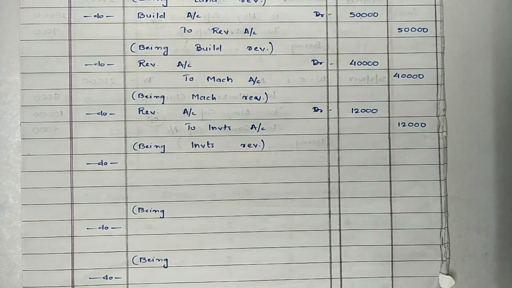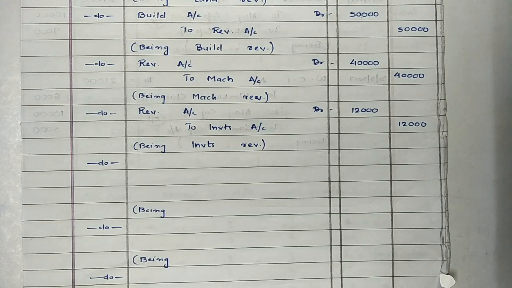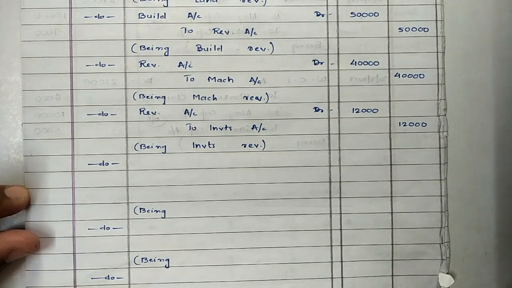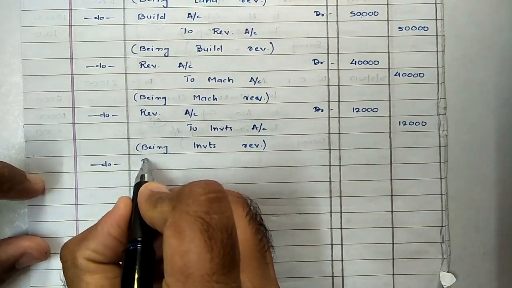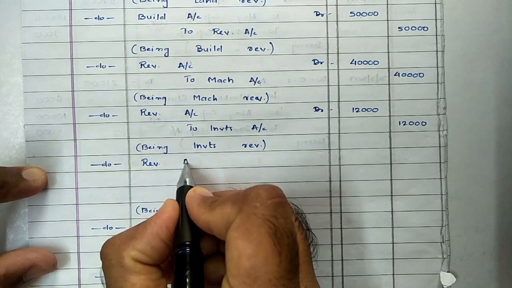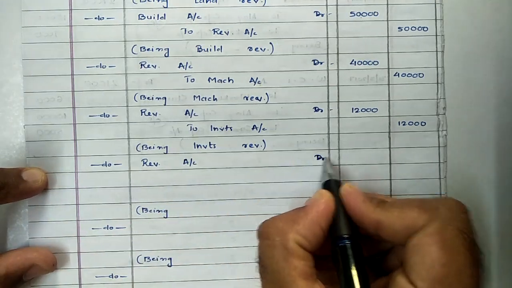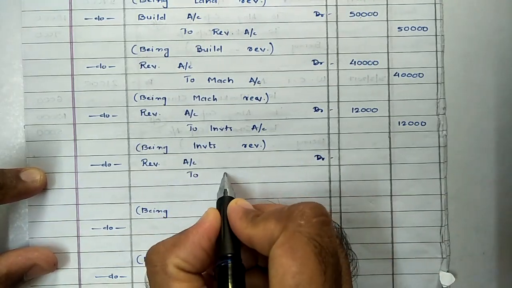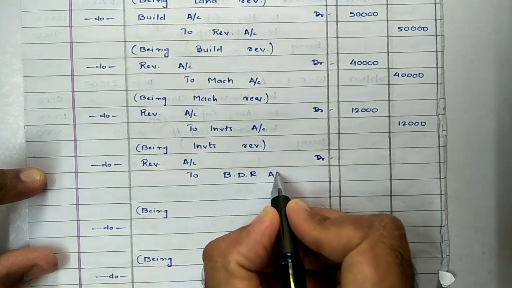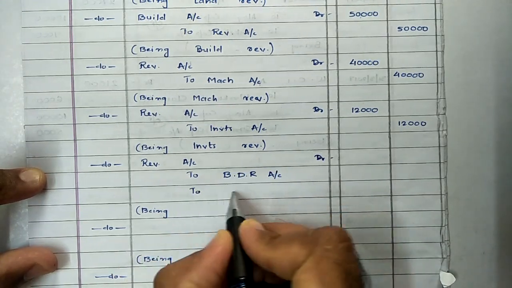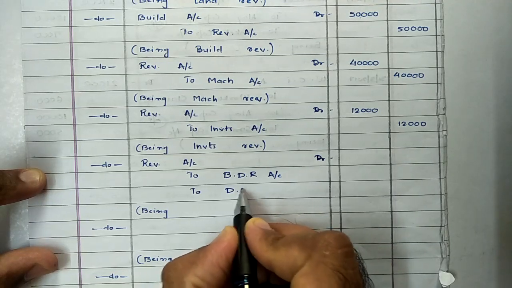Then fourth adjustment was creating bad debts reserve at 20% and discount reserve at 5% on debtors. When we create reserve on debtors, value of debtors will reduce, and the same has to be adjusted through revaluation account. So it is a kind of loss or expense for the firm. So entry would be revaluation account debit to provision for doubtful debts. I am using abbreviation to bad debts reserve and to discount reserve on debtors.